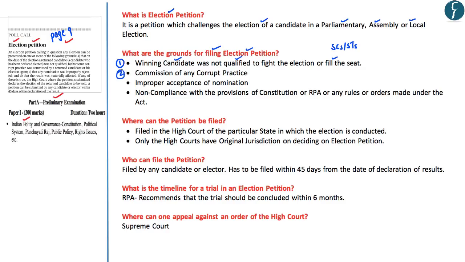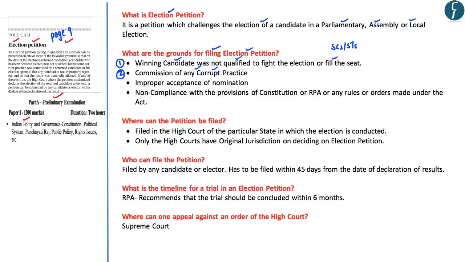Secondly, the election petition can also be filed on the grounds that the winning candidate was involved in corrupt practices. Now, with respect to definition of corrupt practices, it has been defined under the Representation of People's Act, wherein the corrupt practices essentially refers to the undue influence of the voters through the use of money or muscle power.